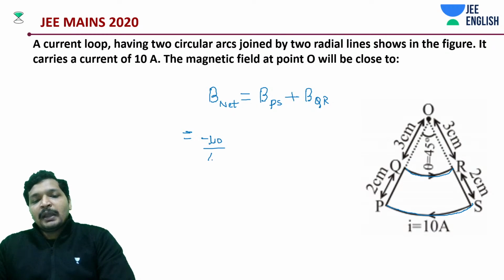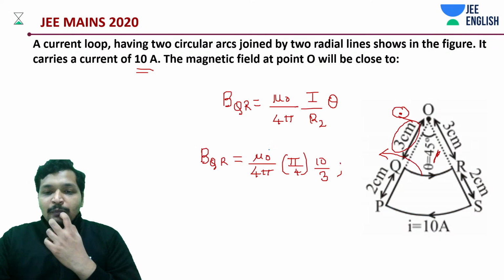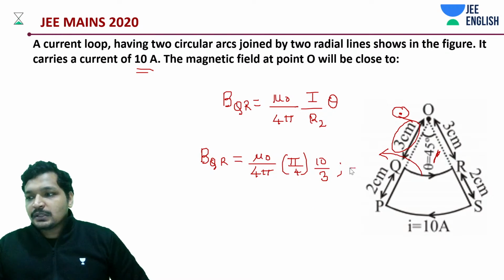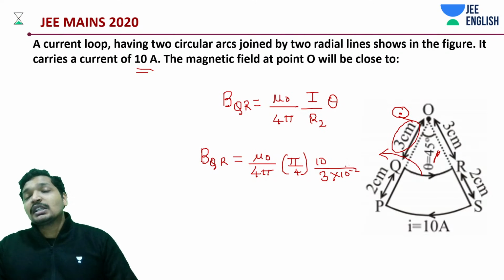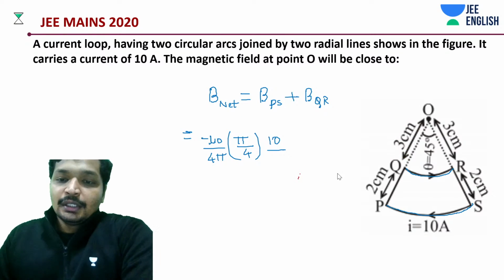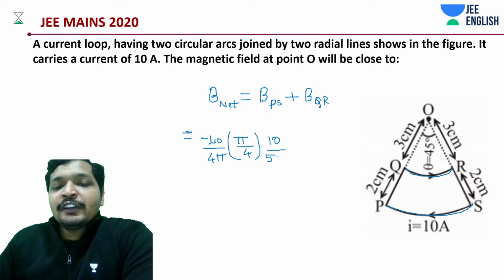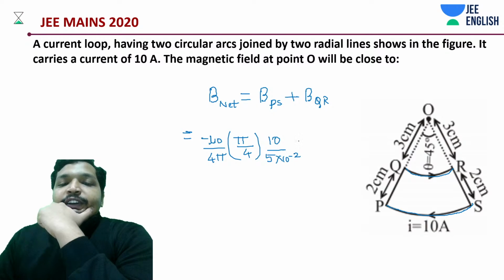Mu naught by 4 pi into pi by 4 into 10 amperes divided by how much? And one more thing, this is also 3 into 10 to the power minus 2. Don't miss it out. If we miss this, our solution is going wrong, completely wrong. Don't ever make this mistake. We have to convert it into meters, so that's why it's 3 into 10 to the power minus 2. Now this is going to be 10 divided by 5 into 10 to the power minus 2.